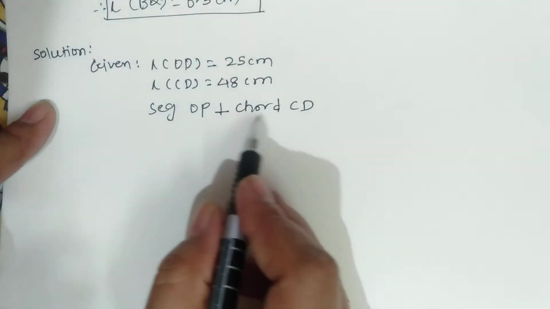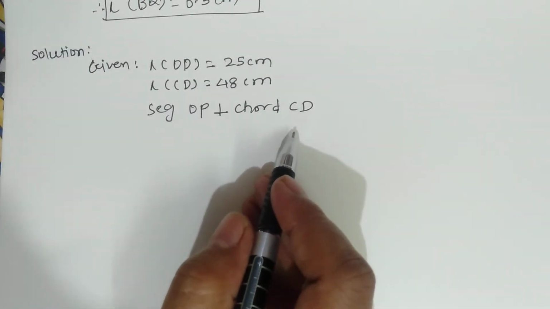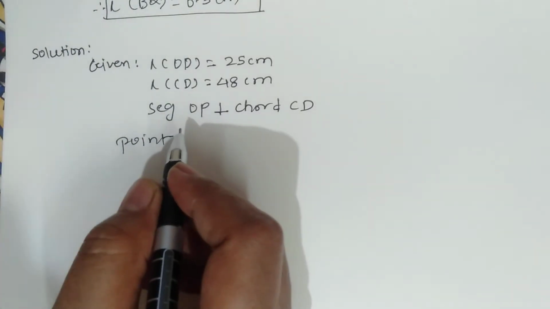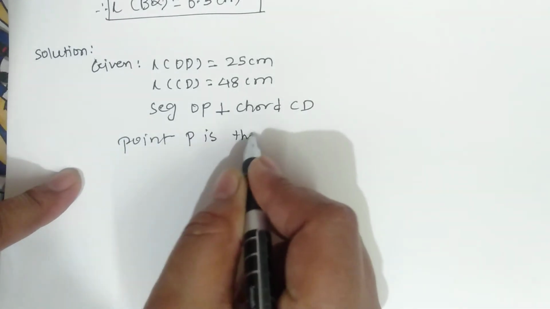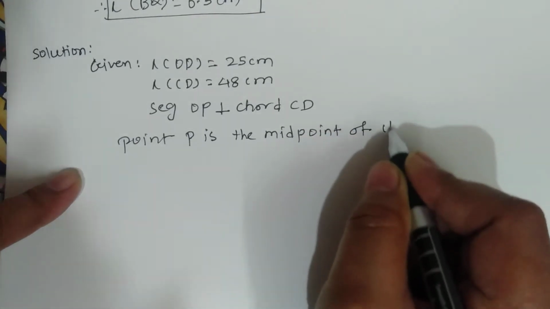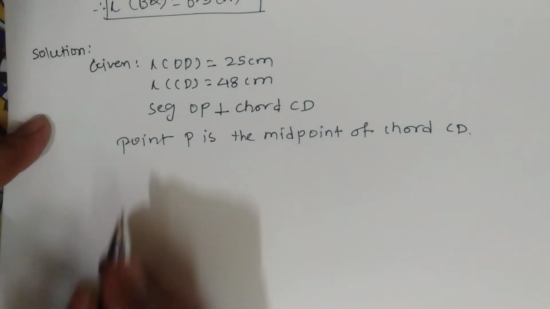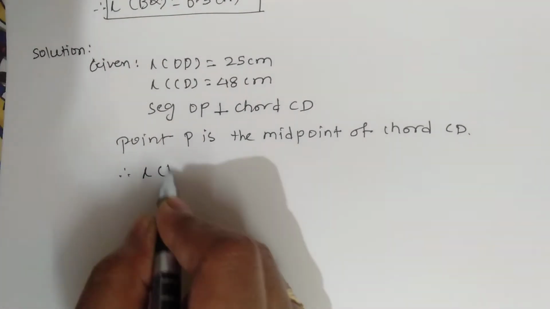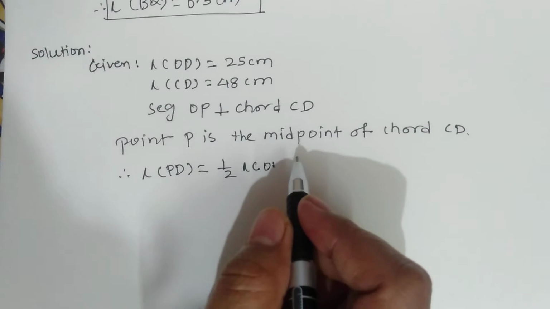Again here we use the first property, meaning the perpendicular drawn from the center of the circle to its chord bisects the chord, so point P is the midpoint of chord CD. Therefore length of PD is equal to half of the length of CD.